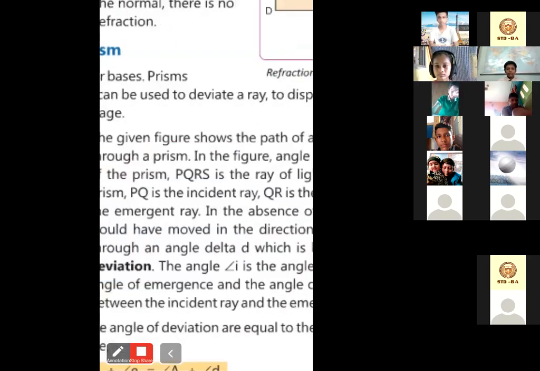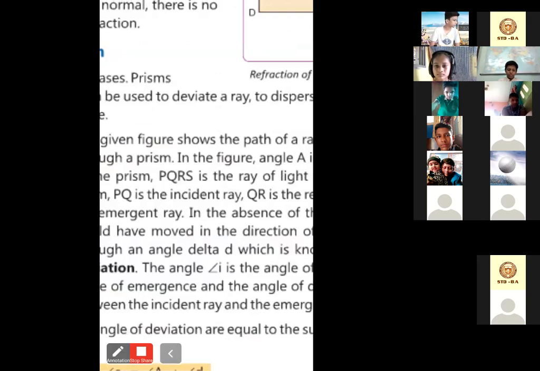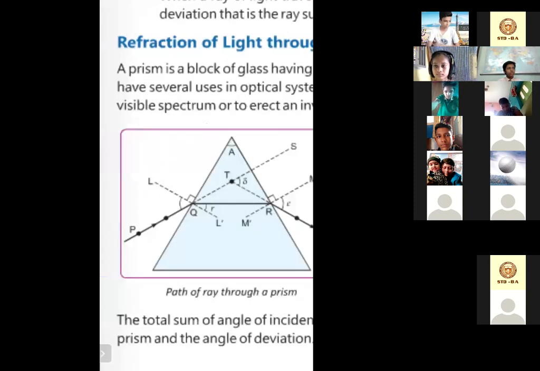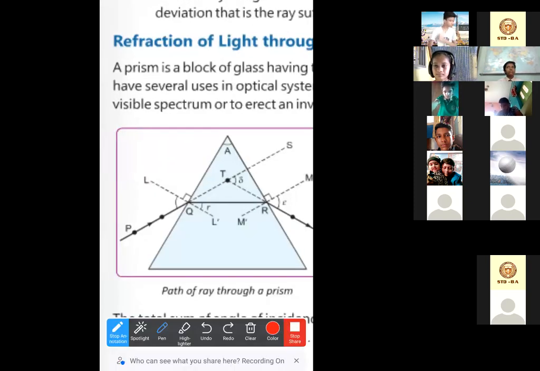So let's see where our PQRS is. So this is the incident ray, P, then Q, okay? And now this is the refracting ray.